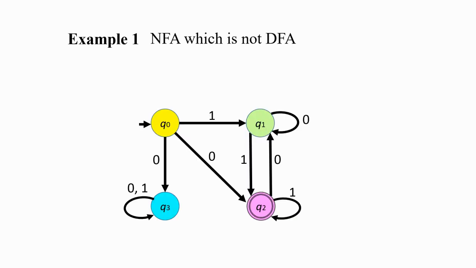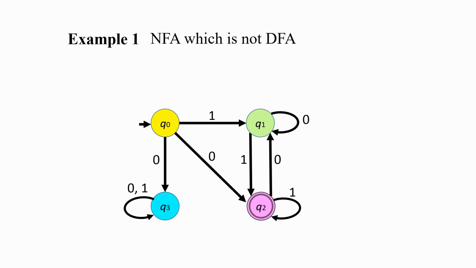Now this is an important thing to know: all deterministic finite automata are also non-deterministic finite automata, but not all non-deterministic finite automata are deterministic finite automata. Now take a look at this example.